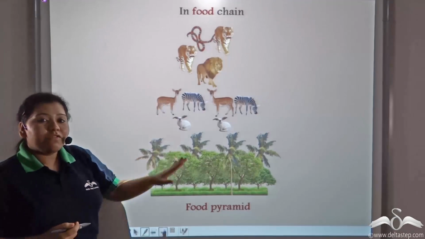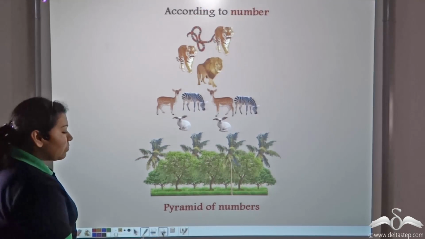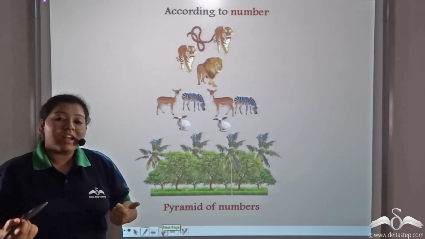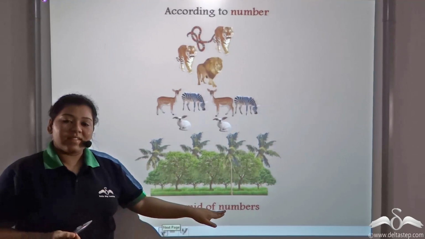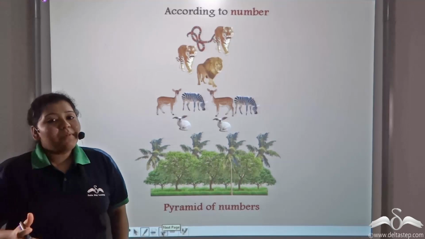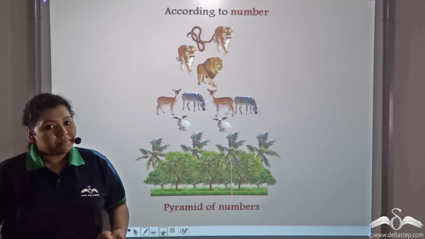So they form a food pyramid, and this pyramid, which is done according to number, is known as the pyramid of numbers.